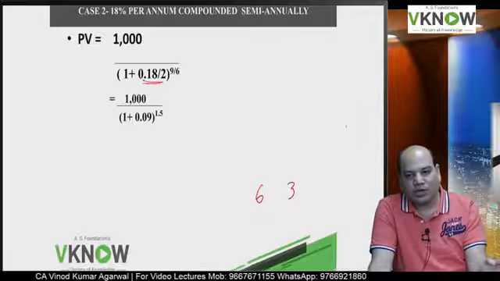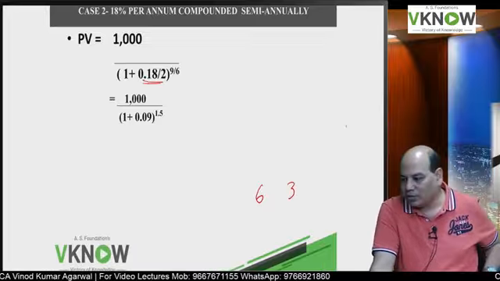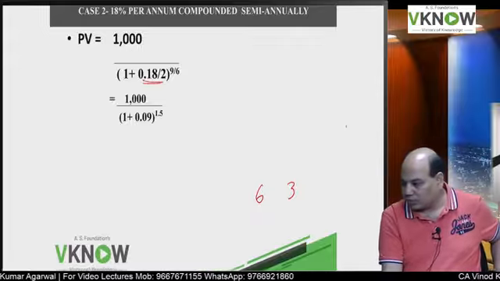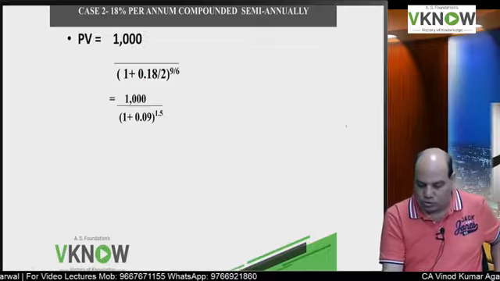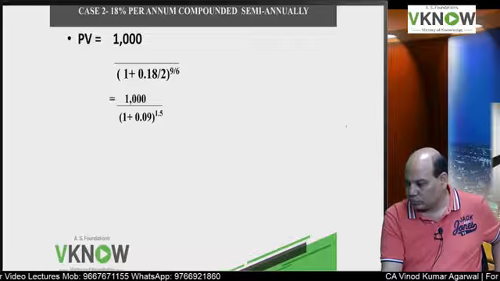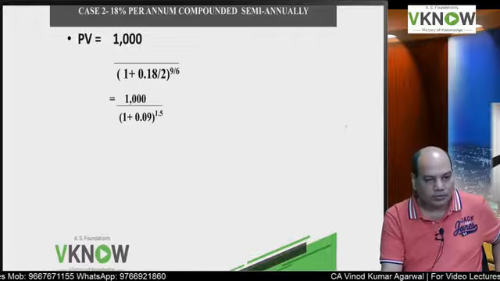If it is 12 months, we divide it by 12. If it is 6 months, we will divide by 6. If the number of months are given in the question, solve 1000 divided by 1.09 to the power 1.5. So how do you solve this?